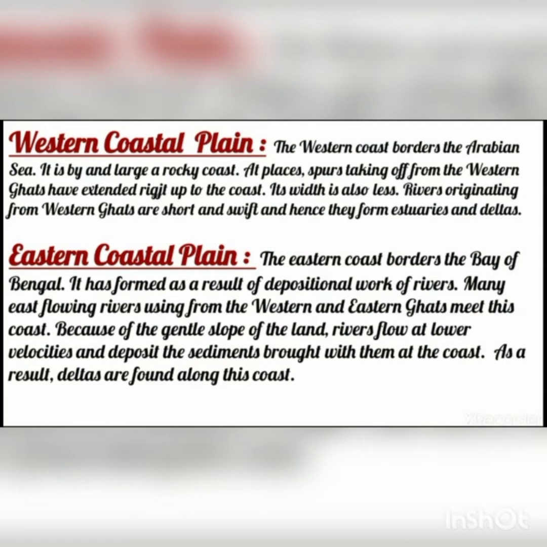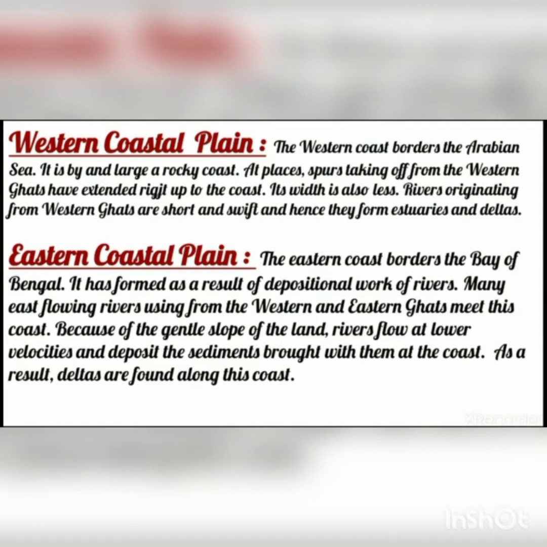The eastern coast borders the Bay of Bengal. It has formed as a result of the depositional work of the river. So the eastern coast is bordering the Bay of Bengal. It has formed as a result of the deposition work done by the rivers. So in the east we can find rivers Krishna, Ganga, Godavari. Many east flowing rivers rising from the western and eastern Ghats meet the coast. Because of the gentle slope of the land, rivers flow at a lower velocity and deposit the sediments brought with them at the coast.